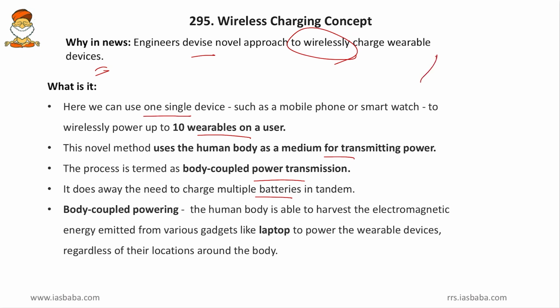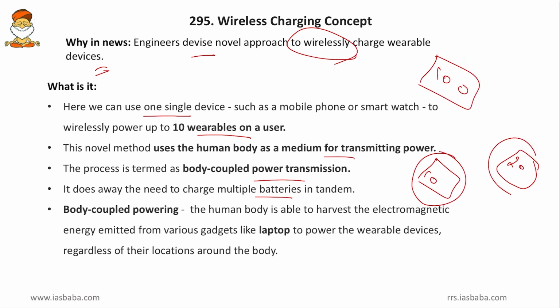If my mobile is 100% charged, but my Bluetooth is 20% charged, and my watch is 10% charged, then I will wear this watch, I will wear this Bluetooth, and I will also keep this mobile in my pocket. Automatically this mobile will start charging the watch and the Bluetooth. Through my body, these charges pass on to these devices. So, this is how body coupled power transmission is done.